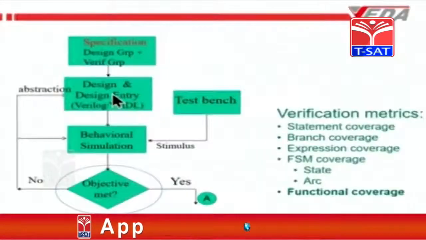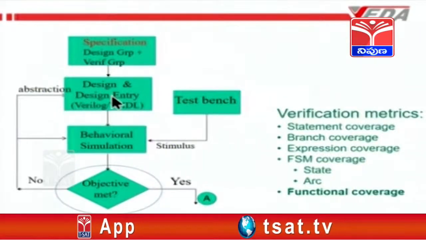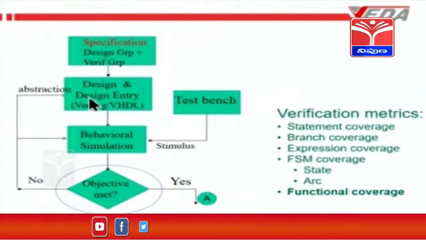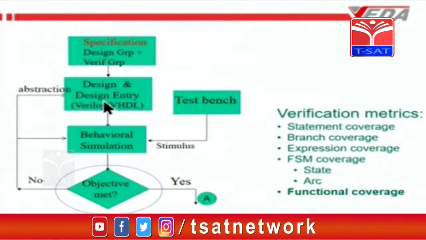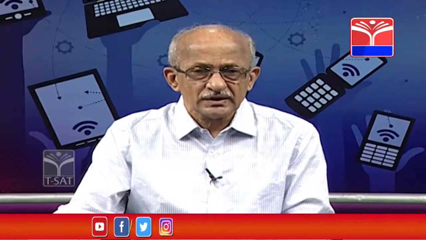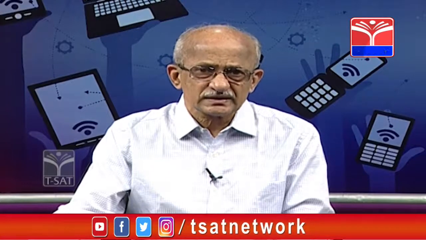Once that is done, the code is written to some extent. Different blocks will be allocated to different people in the design team. They will write their own code, and their interfaces have already been defined. The designers also do what is meant by sanity level checking. That is, they write a simple test bench for checking that their code is prima facie working okay or not. Once that is done, with some test cases, they will give it to the verification team for more exhaustive and extensive verification of that particular block.